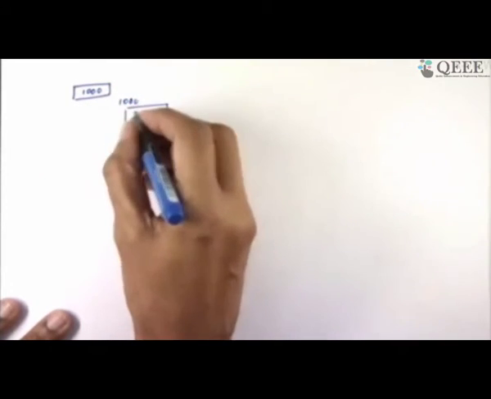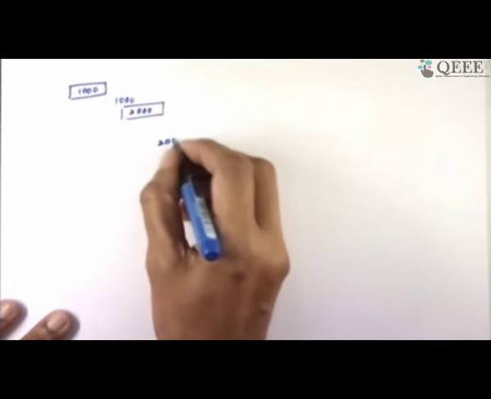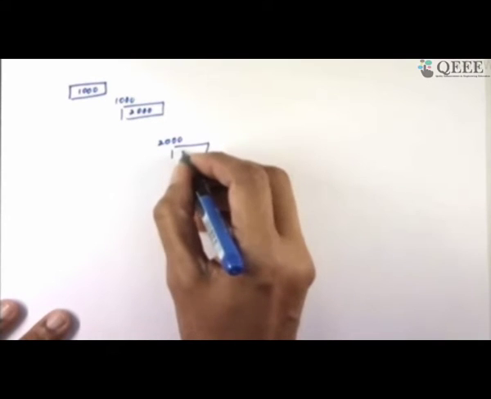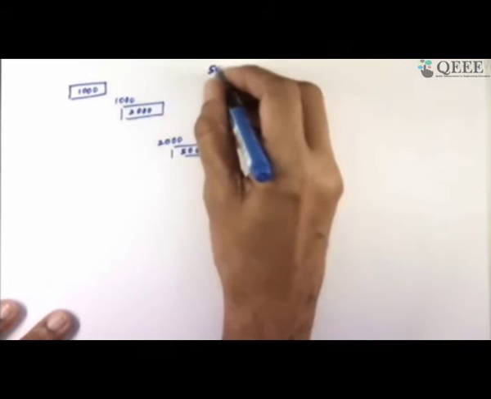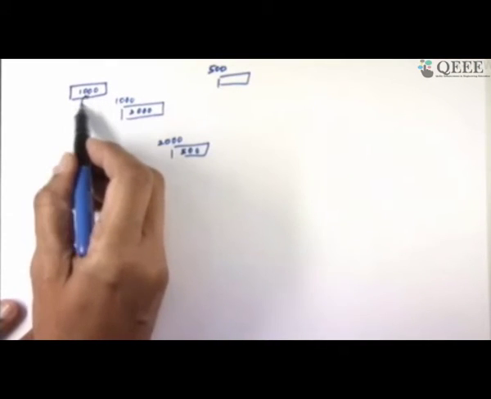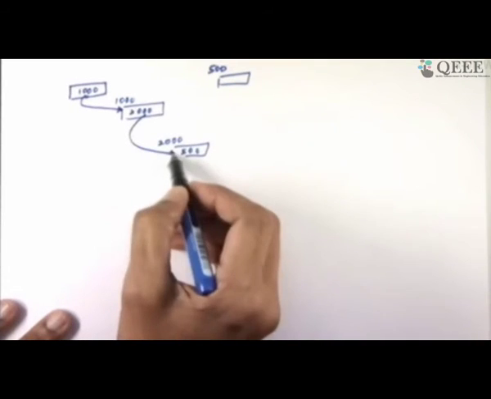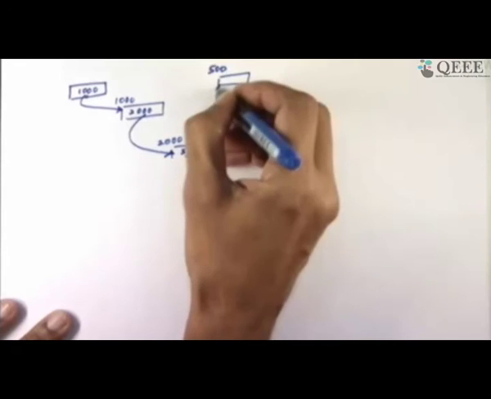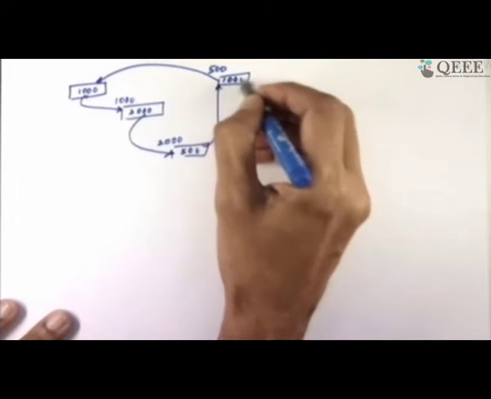This value is, let's say, 2000. So here is 2000. This has maybe a value 500. And here is my memory address 500. So what are these? Since 1000 contains the address, it is basically pointing to this. This contains an address, is basically pointing to this. This fellow is pointing to this. Actually, this can all the way back point to this.